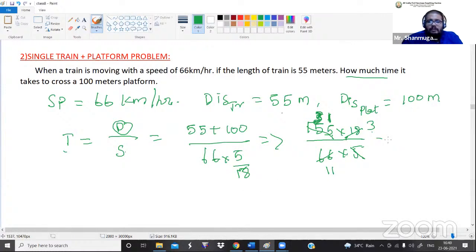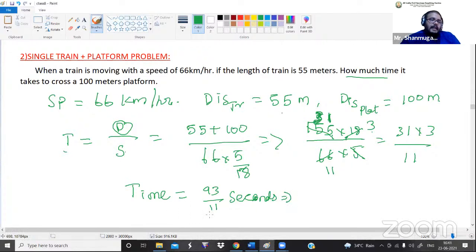Now what are all the remaining? 31 into 3 divided by 11. Can we cancel any of these numbers? No, definitely can't. So let me keep this as time, which is equal to 31 into 3, that is 93. So 93 divided by 11 seconds. So what is the answer? The time taken to cross the platform is 93 by 11 seconds. This is a fraction value.